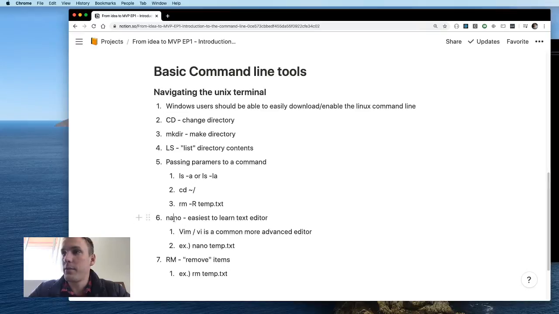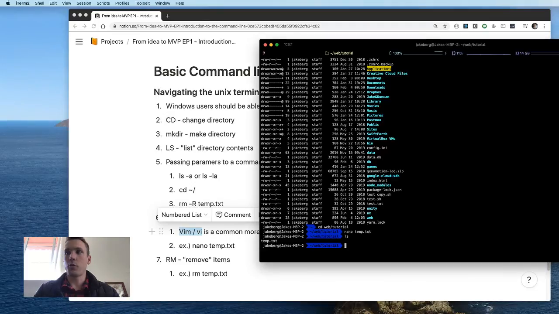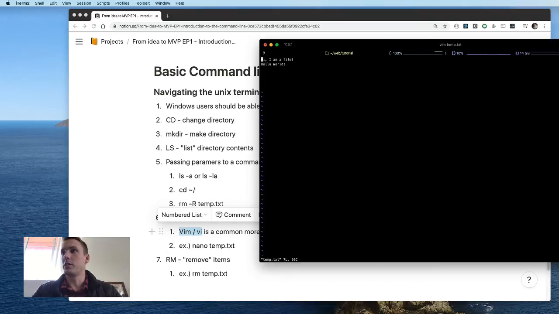Moving on from Nano, a lot of advanced users are going to get into Vim or Vi. We can do vim temp.txt, and you can see we have the file opened up again with a bunch of weird tildes at the bottom, and we have a lot less help going on. And in fact, I don't even recommend doing this because as a new programmer, you might get stuck inside Vim and never get out. I'm not exaggerating.